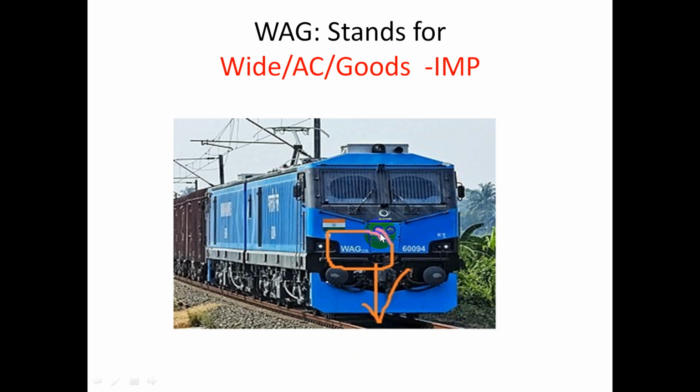WAG 12 is a class of 25 kV electric locomotive that was developed in 2017. Friend, this particular locomotive is one of the finest and most powerful locomotives developed by Alstom for Indian Railway. With a power output of 12,000 horsepower, I'm repeating, with a power output of 12,000 horsepower,